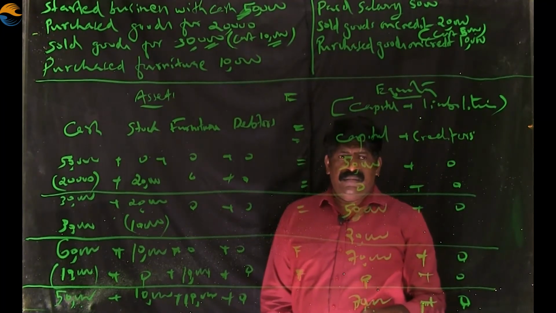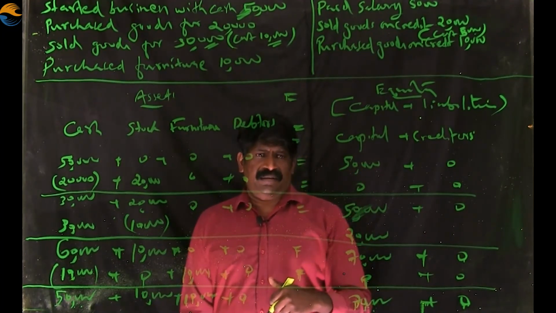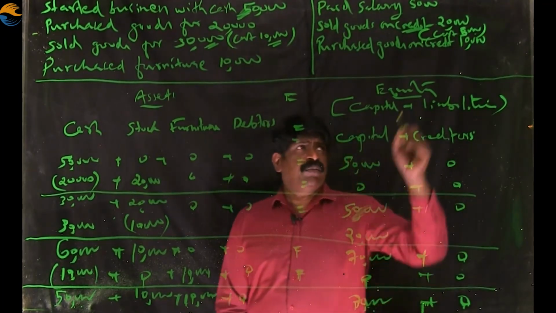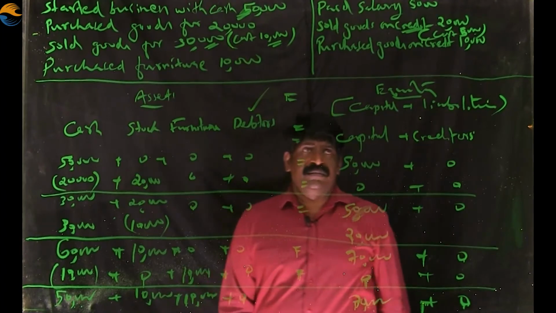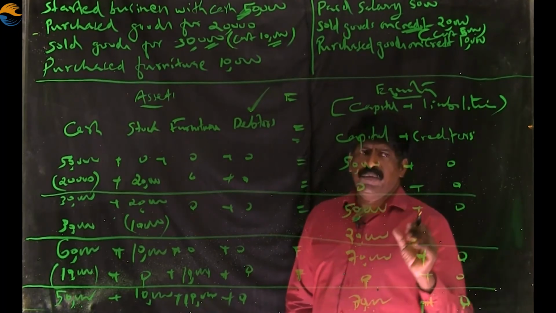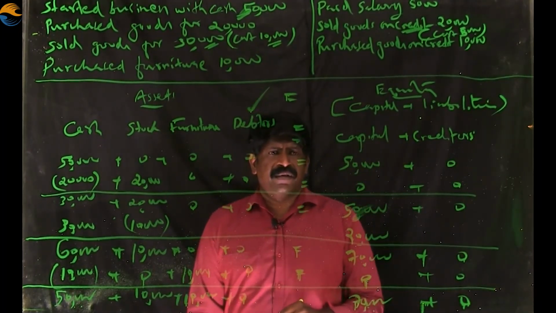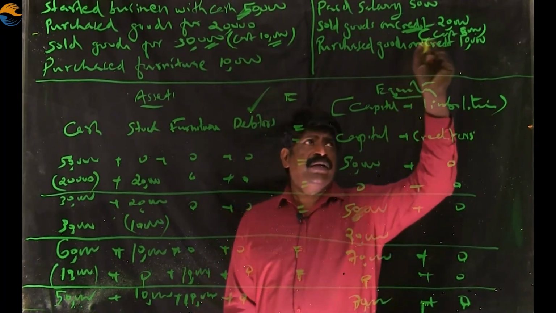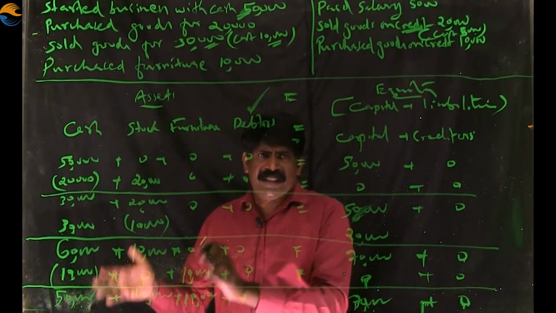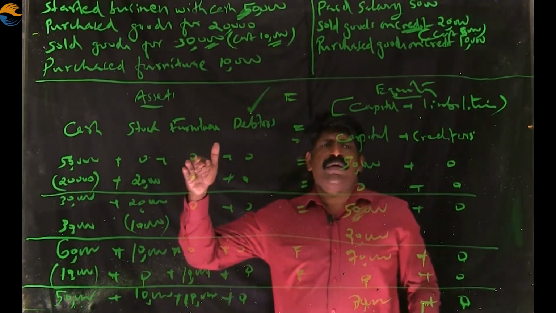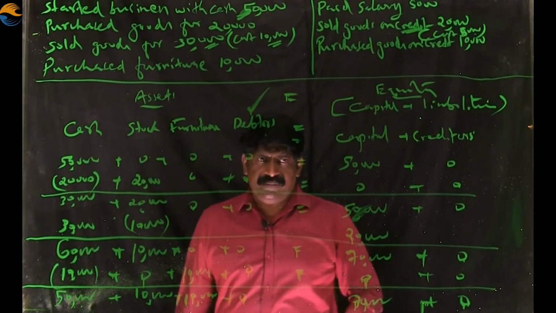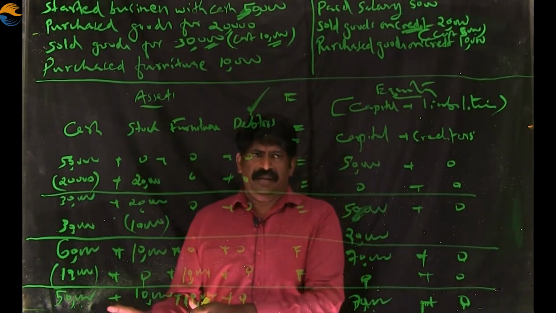20,000 will come into the business, but it was not received as it is on credit basis. So this amount is to be shown in debtors. When we sell goods and do not receive cash, that amount is to be adjusted with the debtors. So debtors will be increased by 20,000. Stock will get reduced by 5,000. So on the left side, stock reduces by 5,000 and debtors increases by 20,000. Both of these happen on the left hand side.